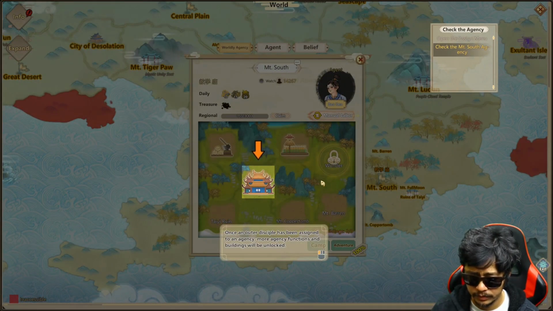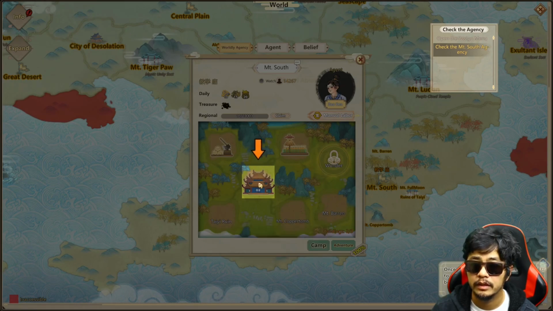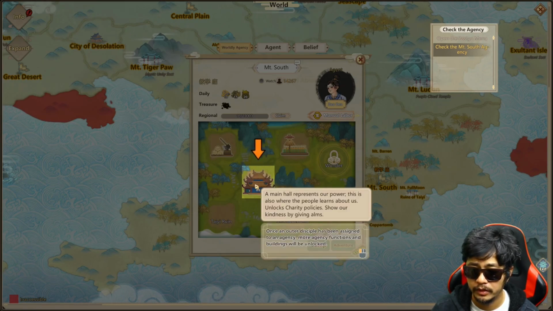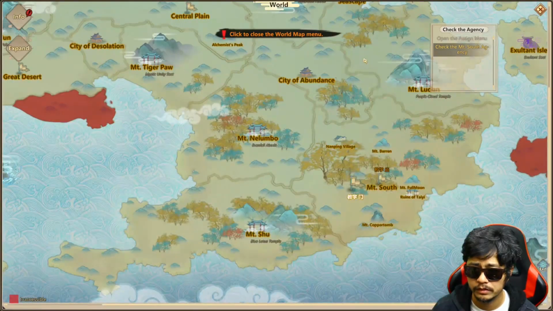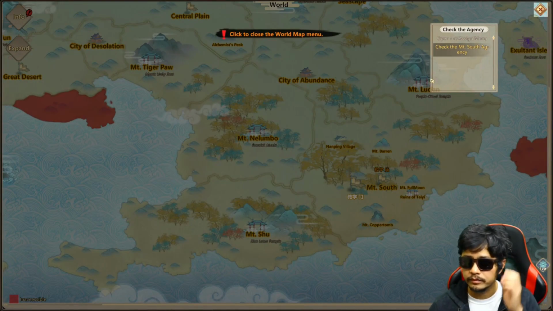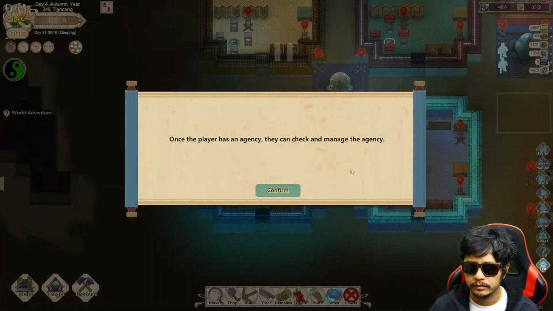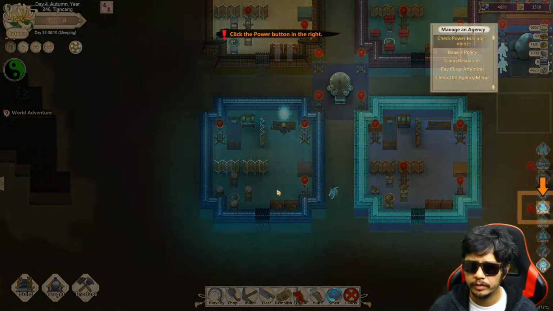Once an outer disciple has been assigned to an agency, more agency functions and buildings will be unlocked. Okay. A main hall represents our power. This is also where the people learn about us. Unlocks charity policies. Show our kindness by giving alms. Once the player has an agency, they can check and manage that agency. Like a recruiting place?